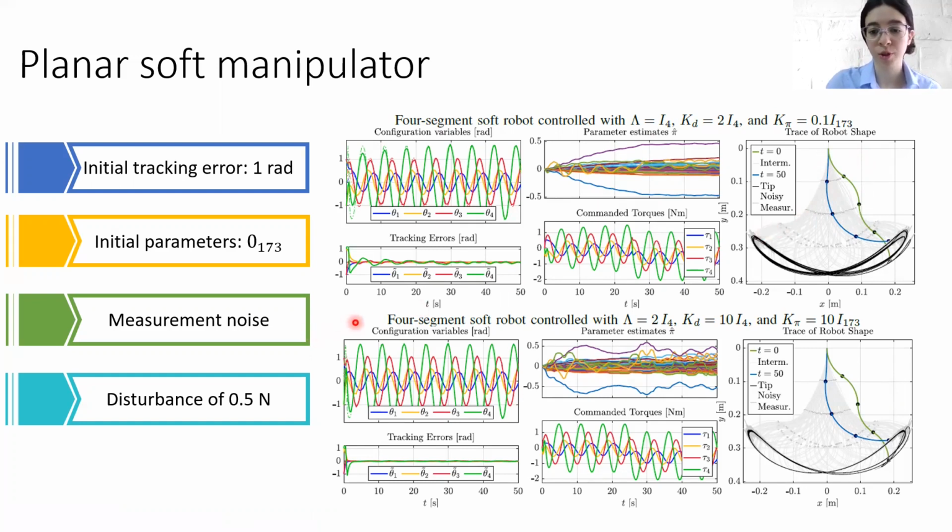If now we use control gains that have higher values, so we impose a stronger control action, then you can notice that the tracking error has a faster convergence to 0. And you can see from this rightmost plot that the robot has a less clumsy behavior.